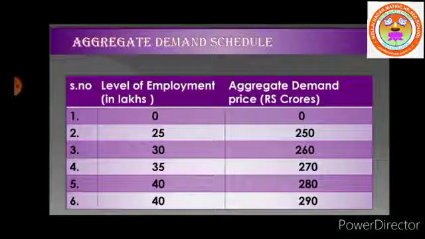According to Keynes, the aggregate demand function is an increasing function of the level of employment. Whenever the employment increases, aggregate demand also increases. Employment increases means the people's spending also increases. So people create demand for goods and services. So the producers employ all the factors of production. Then the factors of production get employed, output increases, that leads to employment increases, income increases.